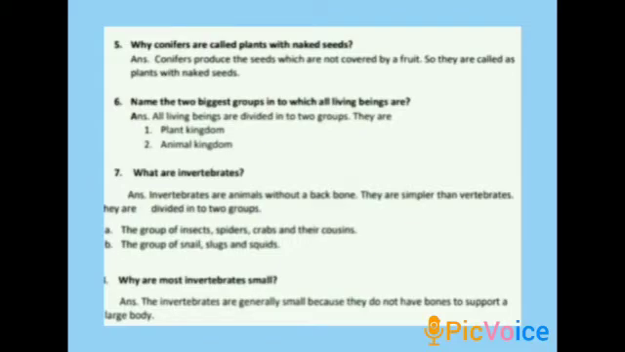Okay. Then seventh one, what are invertebrates? Invertebrates are animals without backbone, and they are divided into two groups. First one, the group of insects, spiders, crabs and their cousins, and the second one, the group of snails, slugs and squids. Then eighth one, why are most invertebrates small? The invertebrates are generally small because they do not have backbone to support a large body.